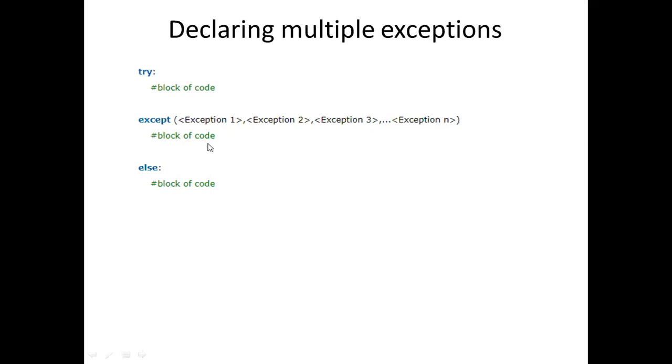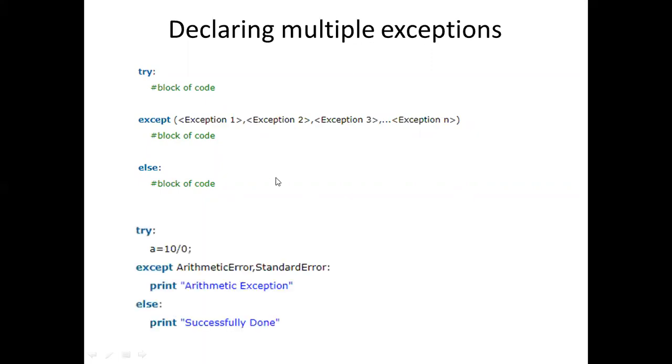That means for all the different kinds of exceptions, you want to handle them in only one way. In that case, you can write this kind of code. Even though you are getting the arithmetic exception, the name exception, or the IO exception, for all the different kinds of exceptions you want to handle in a similar fashion, you can write the exceptions here. And if the exception does not match any of the exceptions specified here, then directly the control goes to the else block.